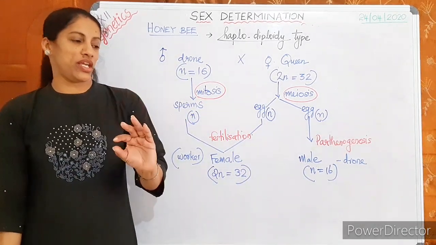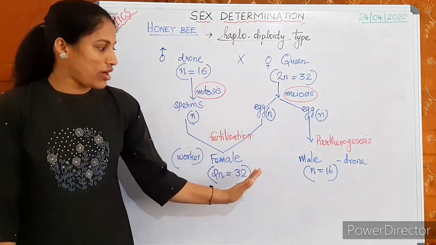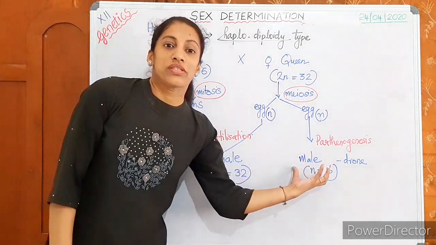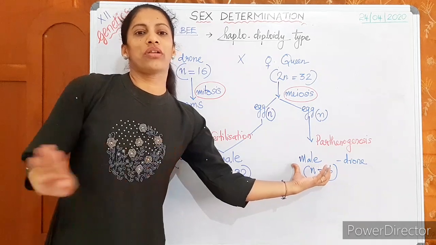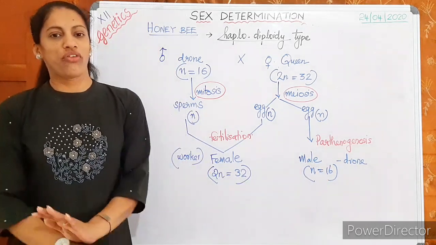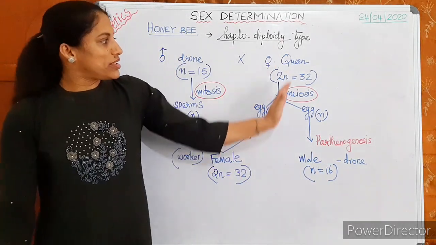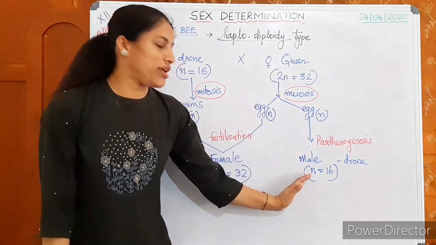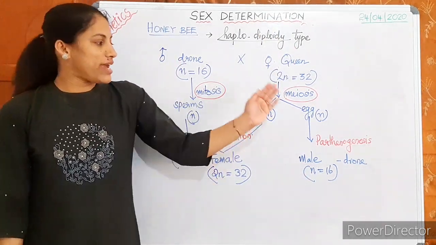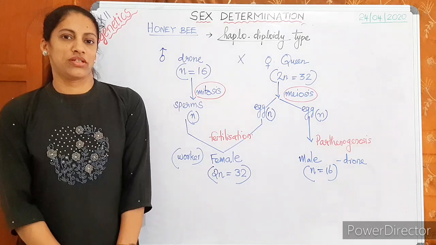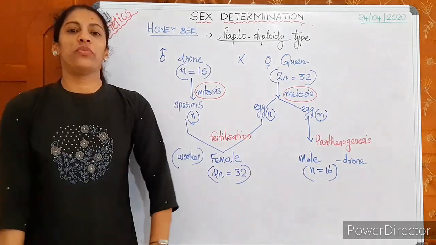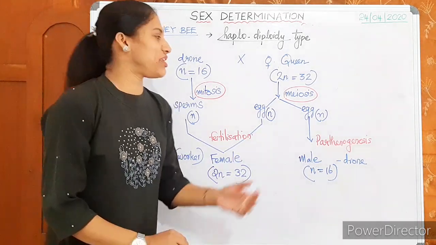And a very interesting thing here in the honeybee colony: in order to produce a male bee, there is no requirement of a male bee. No father is required. The mother can produce the male bee without any sperms, directly by parthenogenesis. So a male honeybee has no father. That's an interesting thing.